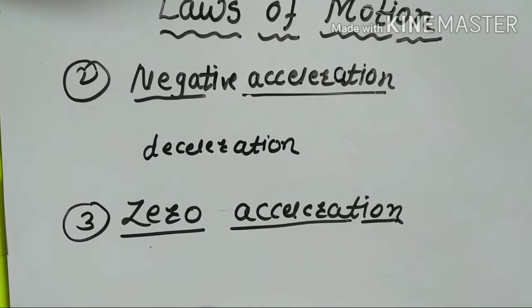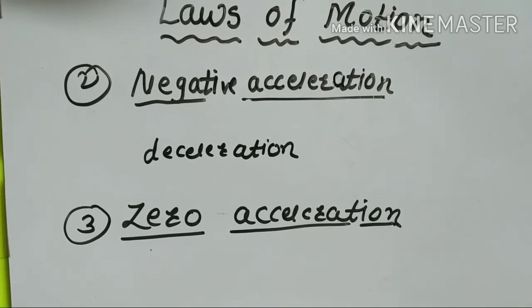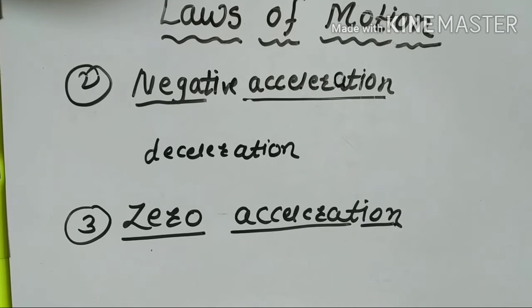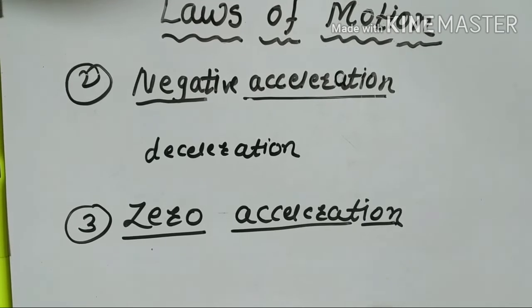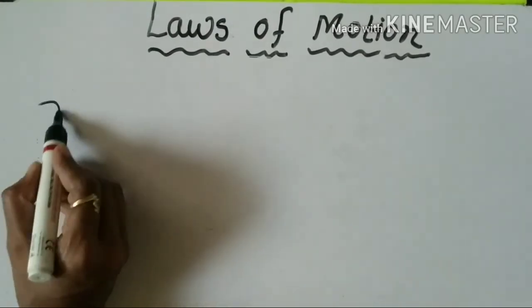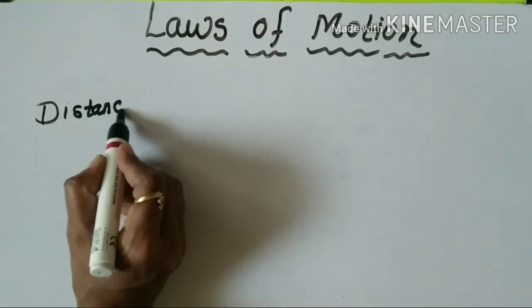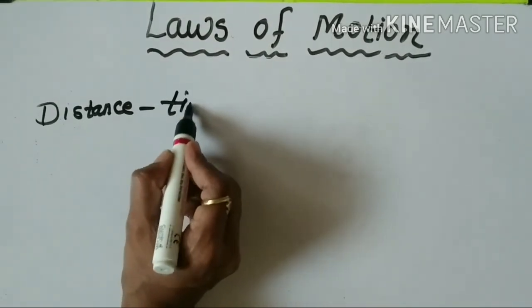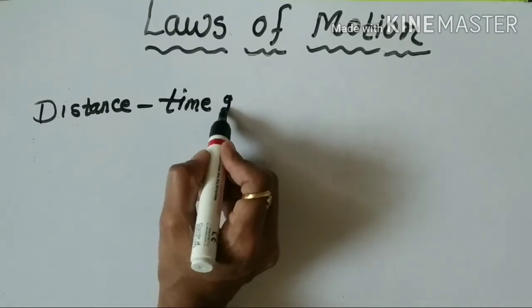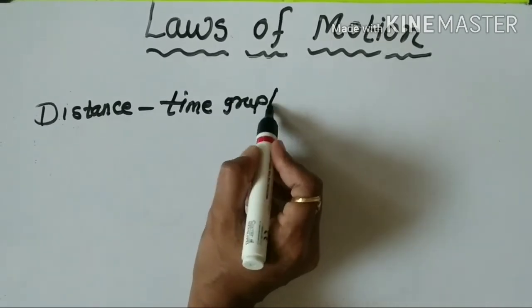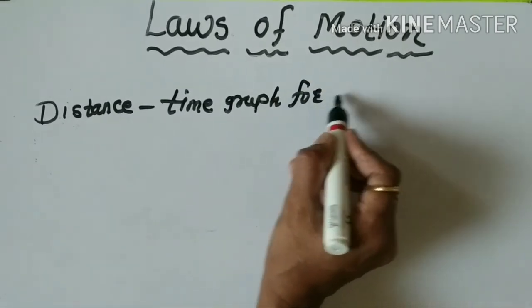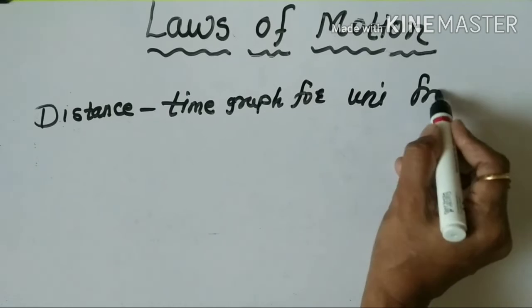So here we finish the types of acceleration, that is positive, negative and zero acceleration. Next point is the distance time graph for uniform motion.